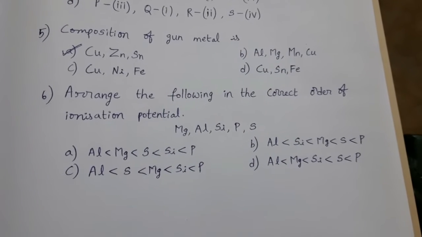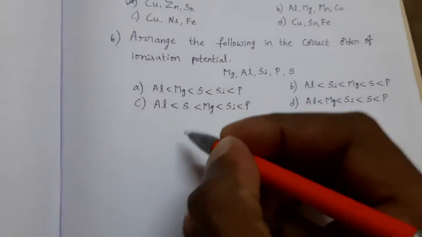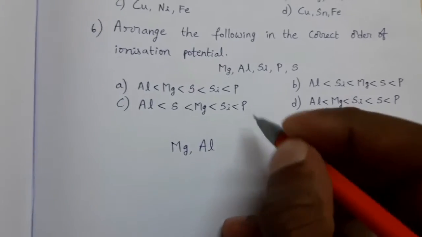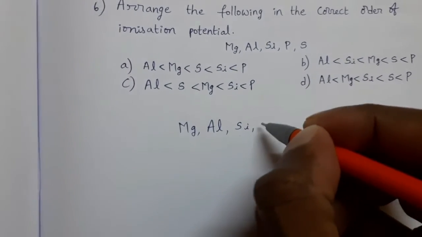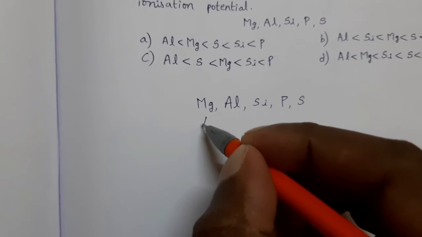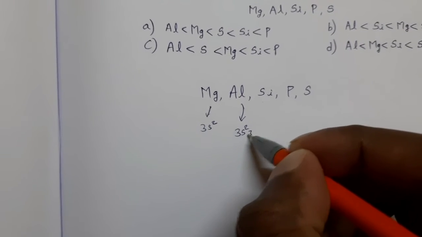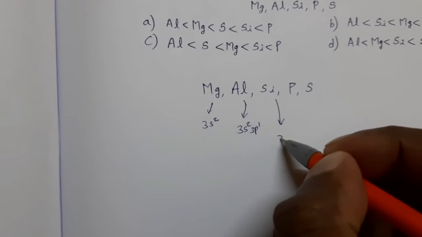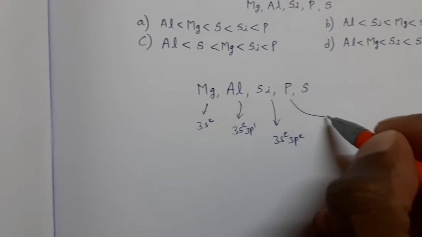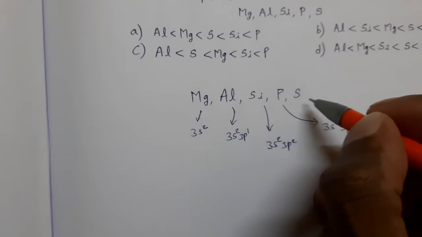Here all the 5 elements are present in the same period: magnesium, then aluminium, silicon, phosphorus, sulfur. Magnesium valence shell contains 3s2. Aluminium 3s2 3p1. Silicon 3s2 3p2. Phosphorus 3s2 3p3.